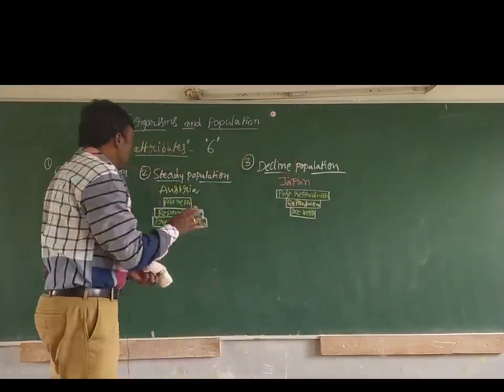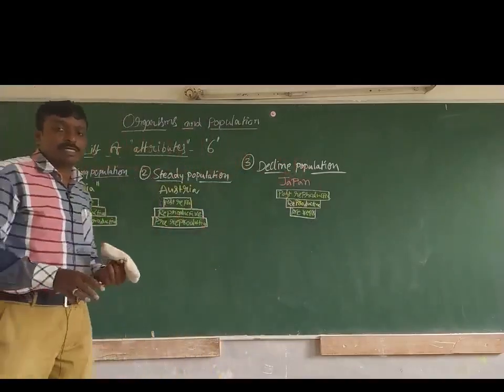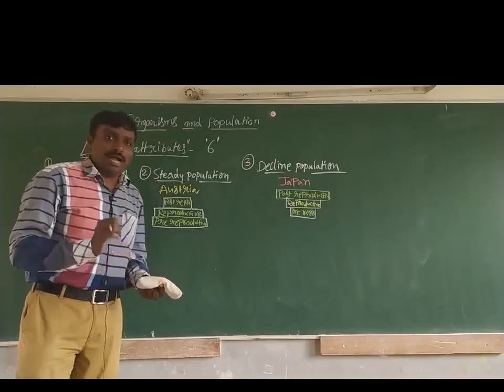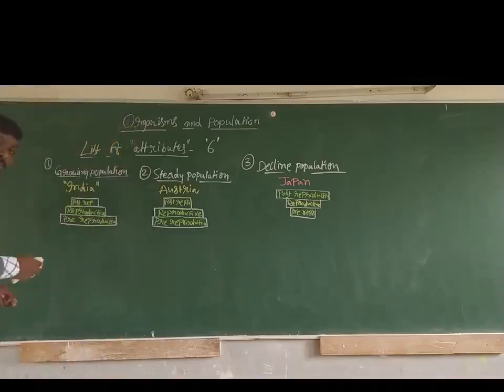So these are the three different types of age pyramids we can understand under the age distribution attribute. Now moving on to the next attribute.